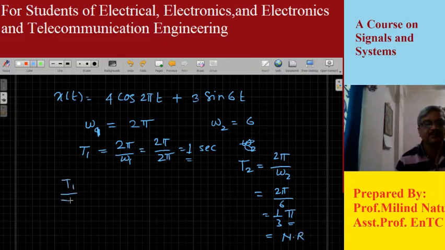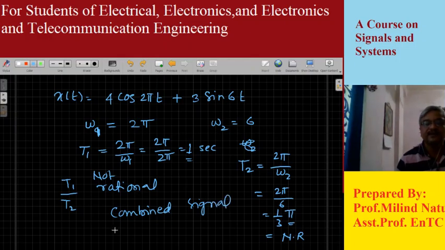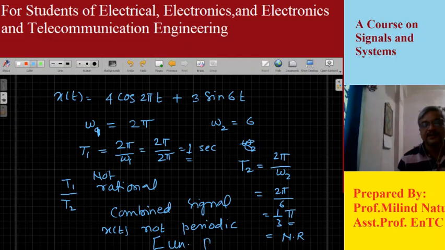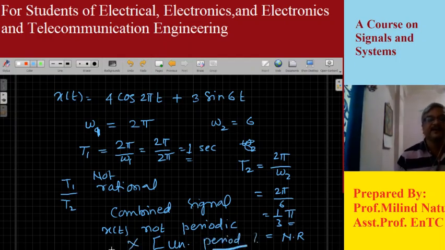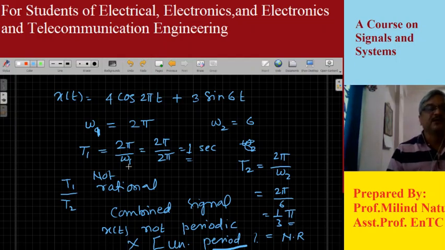Therefore the ratio of T1 upon T2 is not rational, and therefore the combined signal x(t) is not periodic. And since it is not periodic, there is no question of a fundamental period. So this is the way how we can solve such problems.